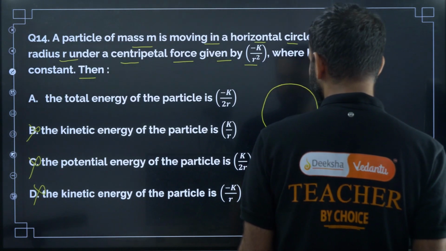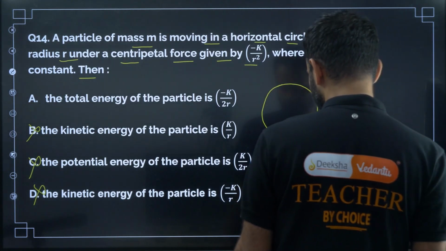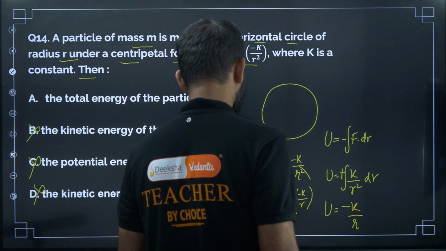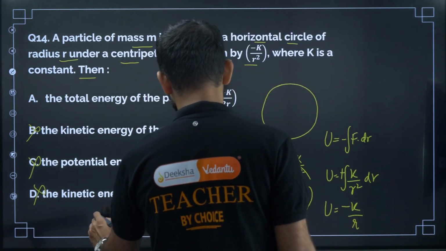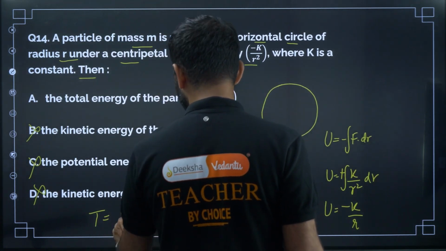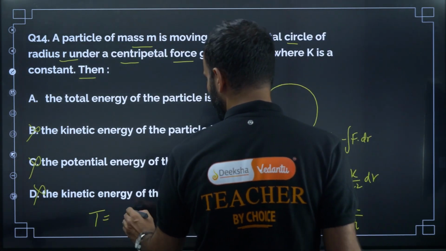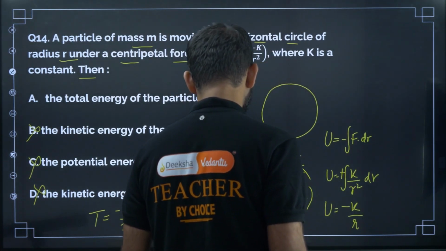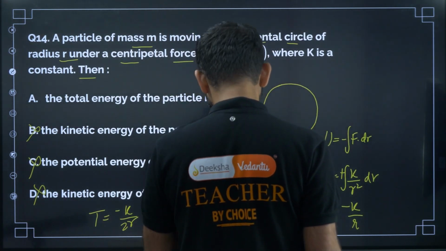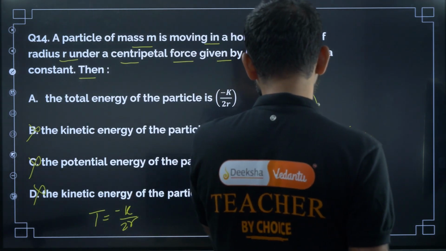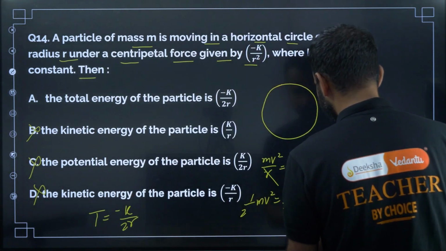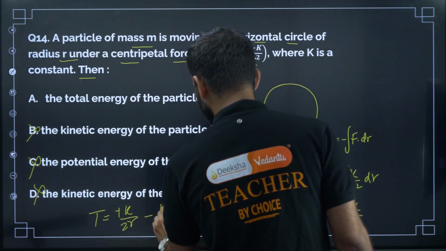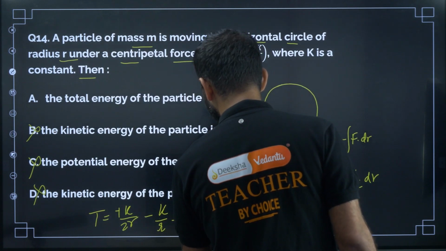So now what is the total energy? We need to find the total energy. So now the total energy is equal to kinetic energy plus potential energy. Kinetic energy is minus k by 2r, okay? And the potential energy is minus k by r, right? So kinetic energy, this has to be plus, so this will be plus k by 2r minus k divided by r. So this will be minus k by 2r, okay?